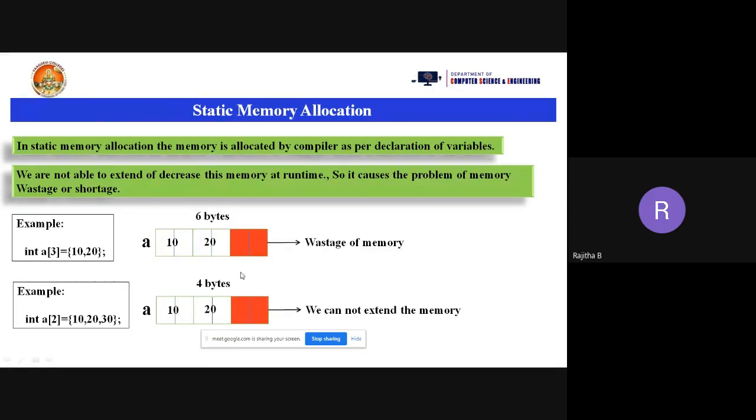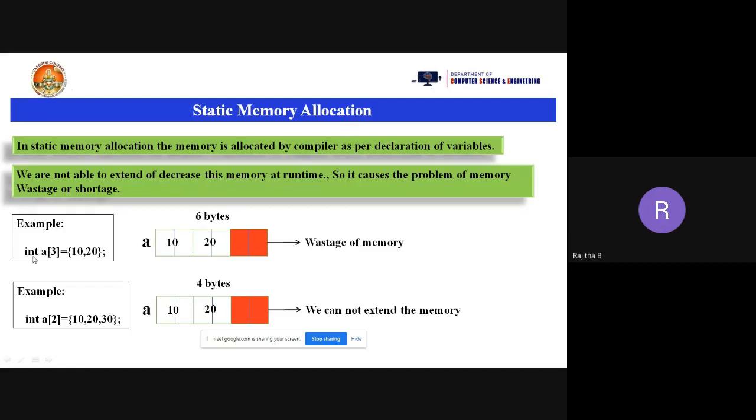So what is the first problem? You have memory, but you are not using it, so it is a wastage of memory. And what is the second one? You are taking a number of elements, but you are not allocating memory for those elements. I want to insert one more element, but memory is not sufficient to insert it. That is the second case. These are the disadvantages of static memory allocation.